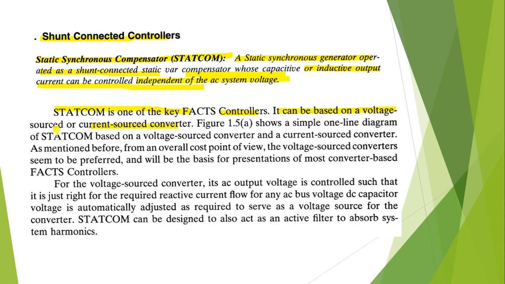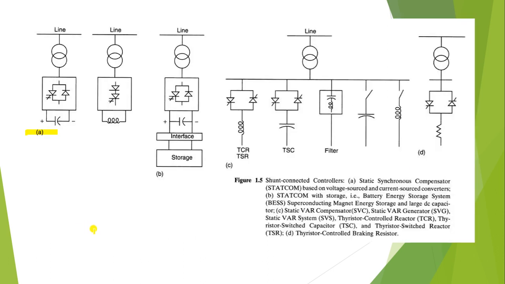For the voltage source converter, its AC output voltage is controlled such that it is just right for the required reactive current flow. For any AC bus voltage, DC capacitor voltage is automatically adjusted as required to serve as voltage source for the converter. STATCOM can be designed to also act as an active filter to absorb power system harmonics. These are the figures of STATCOM, SVC.